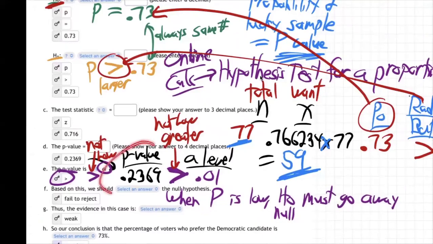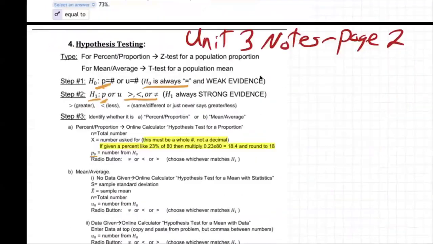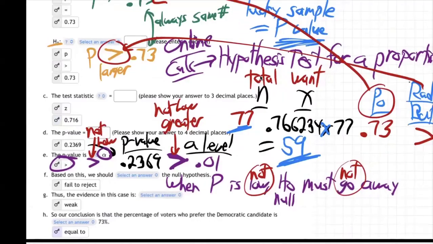So right here, the p-value is greater than 0.1. 0.23 is greater than 0.1. So if something's greater, it's certainly not low. So in our case, the p-value is not low. So the H0 must not go away. So you just add "not" to both of those. I'm just taking the handy saying down there. So we change it to be: when the p-value is not low, the H0 must not go away.